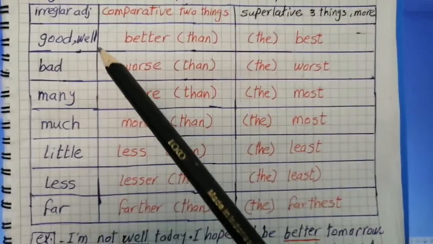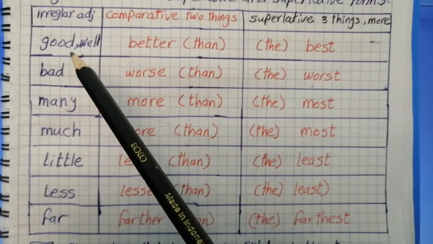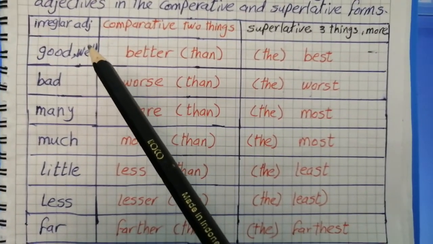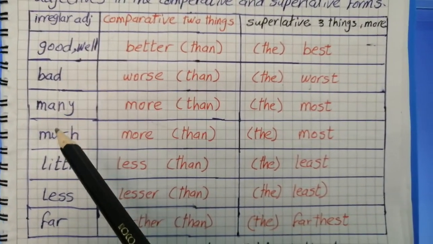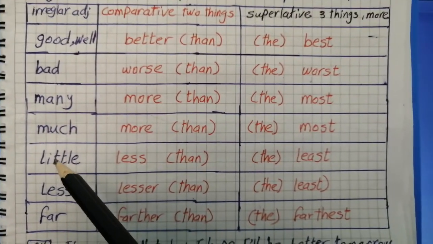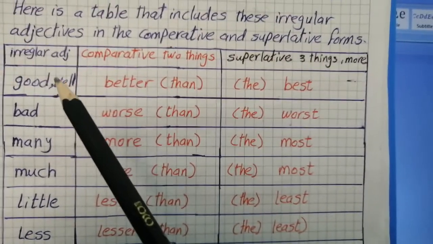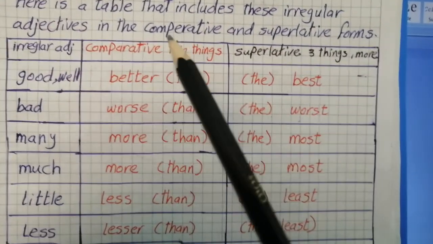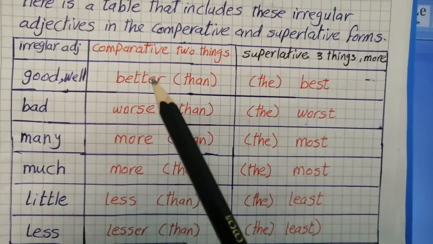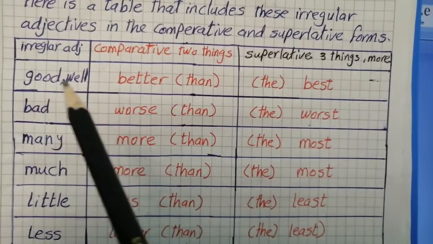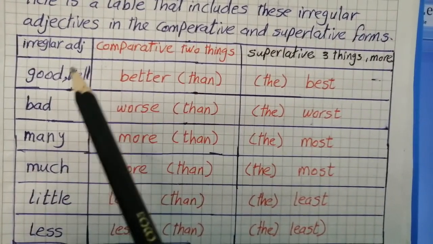First of all, this is the list of the adjectives. Good and well at the same time. Bad, many, much, little, less, far. Start first with good or well. In the comparative form, good will be better. Don't say gooder or weller. It's wrong. Don't add er here.